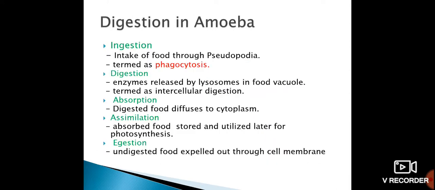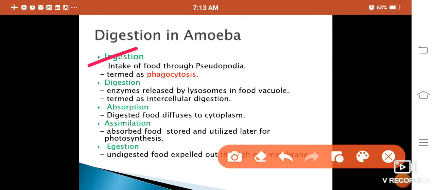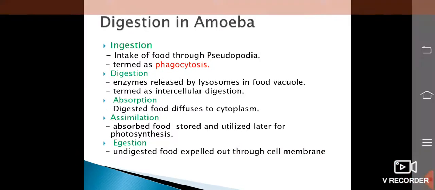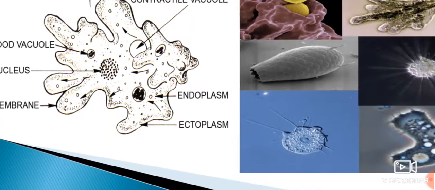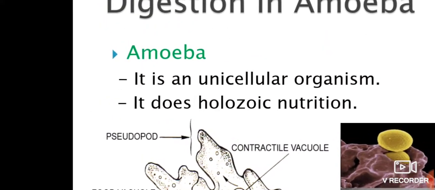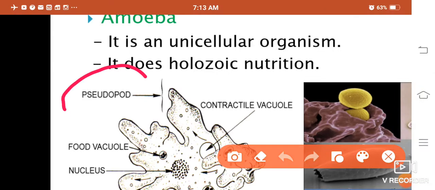So now these are the important terms for digestion in amoeba. First thing is ingestion. In ingestion, with the help of pseudopodia, amoeba takes food. Now what is pseudopodia? The question arises. You can see here in the diagram, this is pseudopodia. Okay, pseudopodia means what?